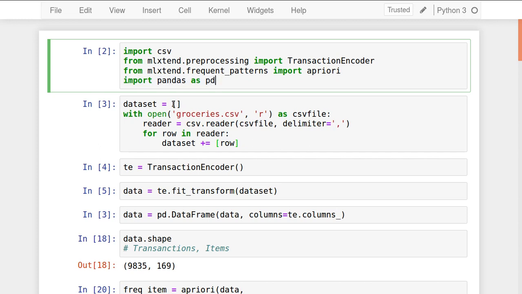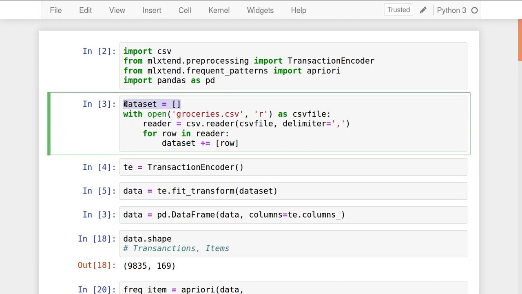What I have done, see, I have created one empty data set here, and by using with open, which is the file handling operation that we may have seen in Python, I open this file in reading mode as a CSV file. So csv file is the object of this particular file. Inside the csv module we have a function reader. Read this CSV file, which contains the delimiter comma. Actually, it's the default delimiter present here, and the reader is generated.